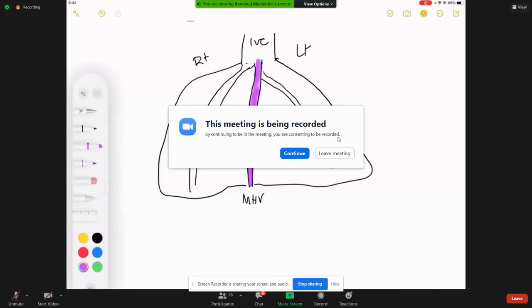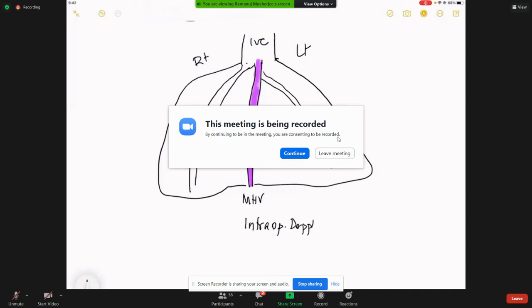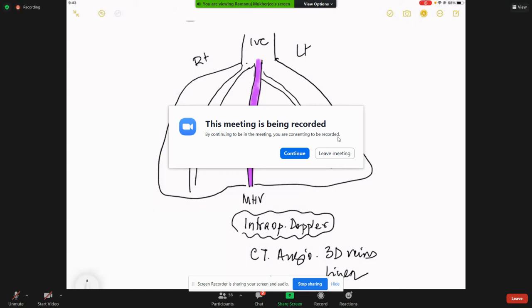And hence what we have understood is that it is better to take the help of an intraoperative Doppler if you are a beginner to begin a liver resection, that tells you from the surface how deep the vein is. Or it is always very important that you have a CT angio with a 3D reconstruction of the veins of the liver before you plan a liver resection.